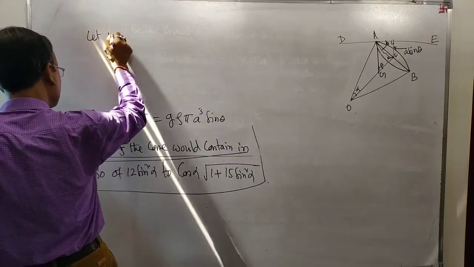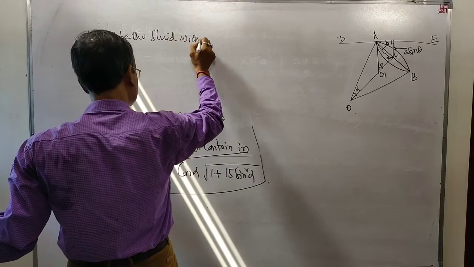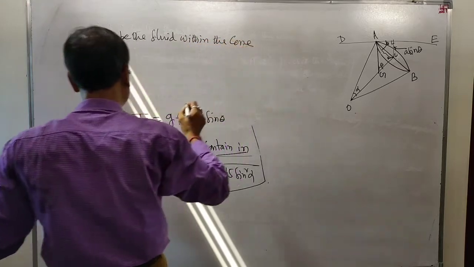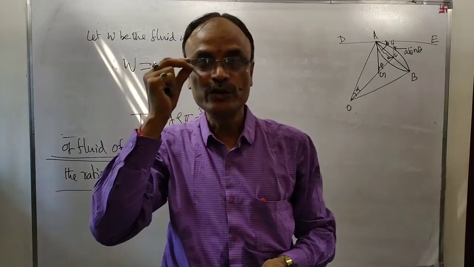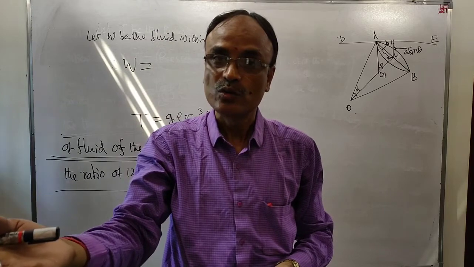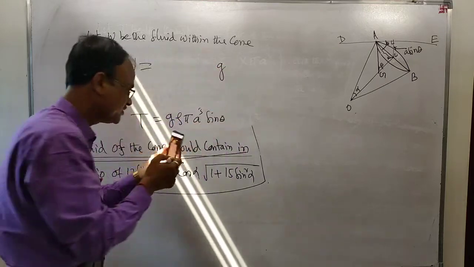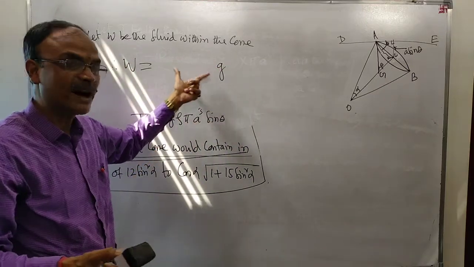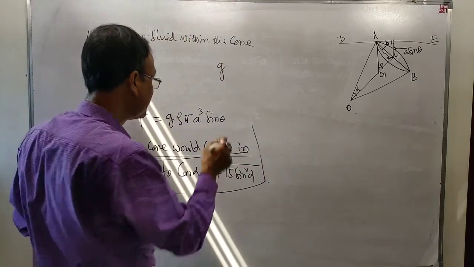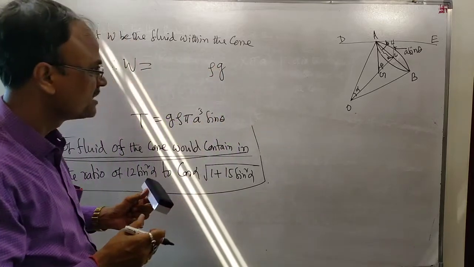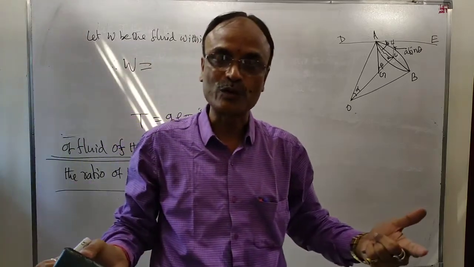Now, let W be the weight of the fluid within the cone. Weight is equal to mg, so just write g. We have to find the mass of the fluid within the cone. Rho is the density of the homogeneous liquid. We have to find the volume of the fluid within the cone.